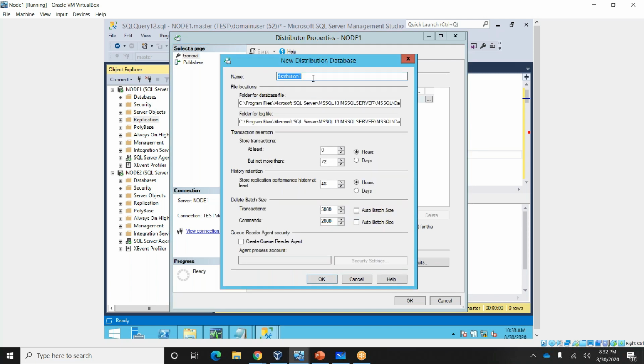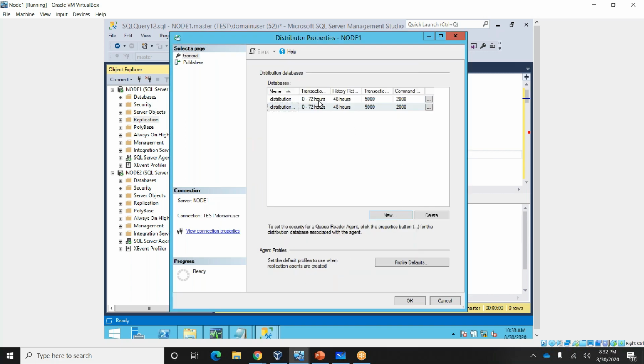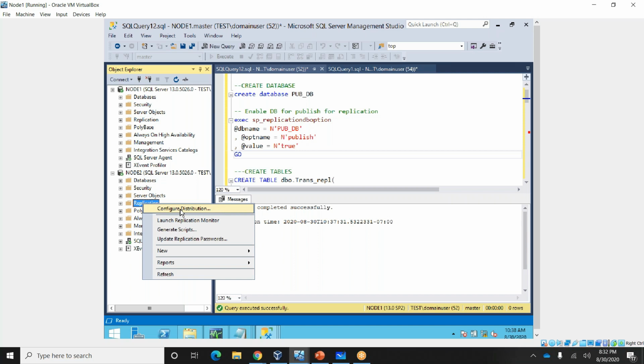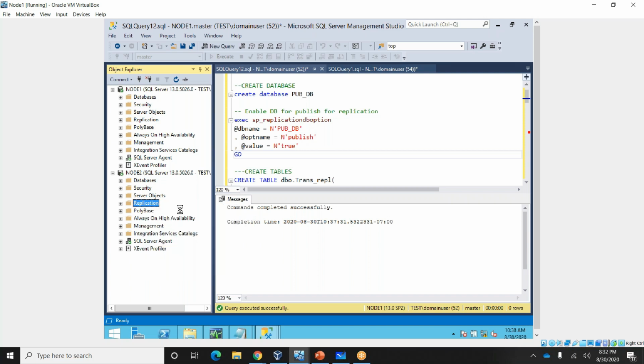If you want, I can create a new database, distribution, new. So I created distribution here. You can see Configure Distribution, the wizard will be something like that.